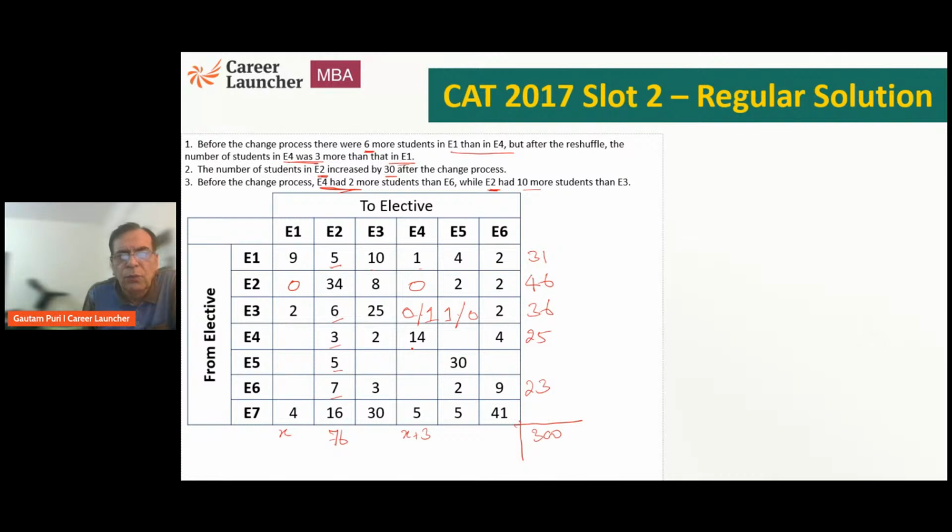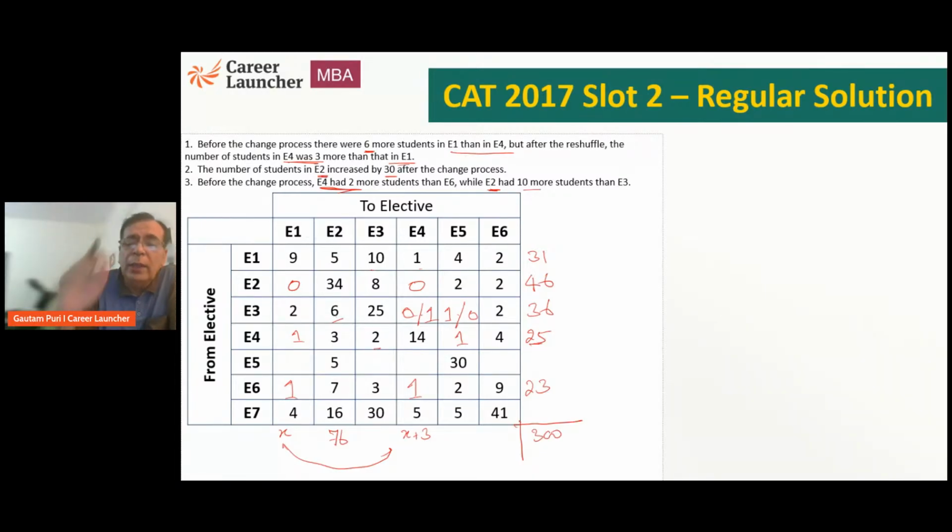Similarly, if you look at E4, 14 plus 4, 18, 19, 20, 23. What does that mean? The total is 25. That means both these blanks will have to be 1 each. So we'll have to start filling up the table in this manner. And yes, in some places cases will be made and we'll have to work with the cases. Similarly, 23, 9, 10, 11, 11 and 10, 21, 22, 23. Now we know this situation is here. So now you start making cases and see how it works out. This will mean making cases, and hence it is going to take a longer time to solve.